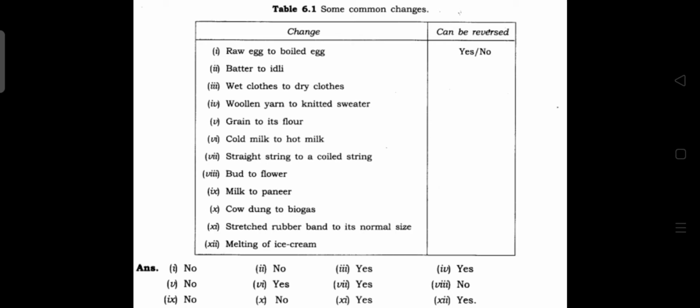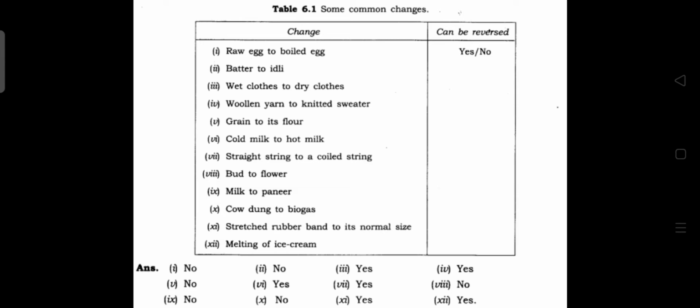Then the fourth one, woolen yarn to knitted sweater. By making a sweater we can again convert this sweater into yarn. We are only weaving this, so it can be reversed. Then the next one is grain to its flour. What happens? The grain will become powder and we cannot make it back to the original grain. So that is not a reversible process.